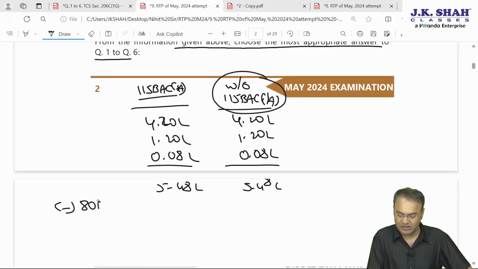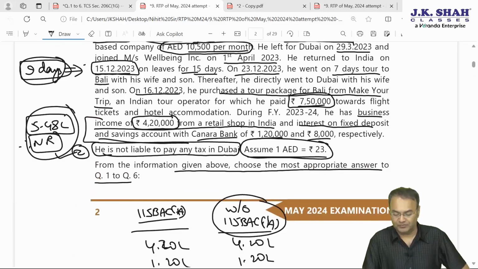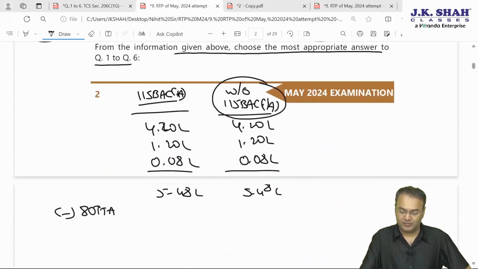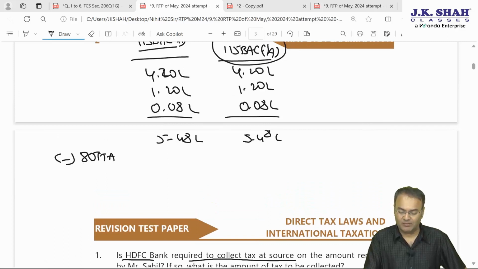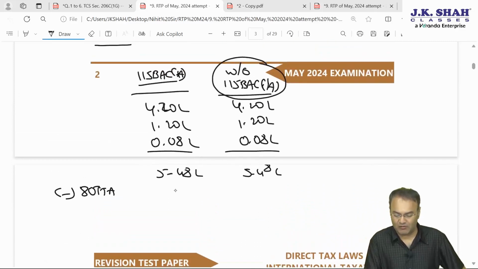Under section 80TTA, savings account interest, assuming he is a non-senior citizen. 80TTA deduction is available to residents and non-residents also, but only with regard to savings bank account interest. Under 115BAC subsection 1A, if he had opted for it, then 80TTA would not have been allowable.